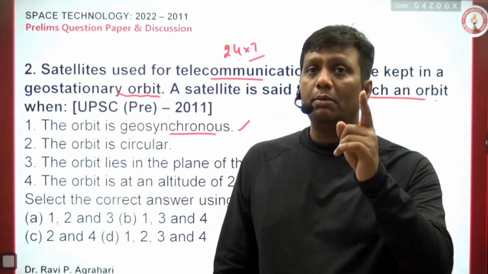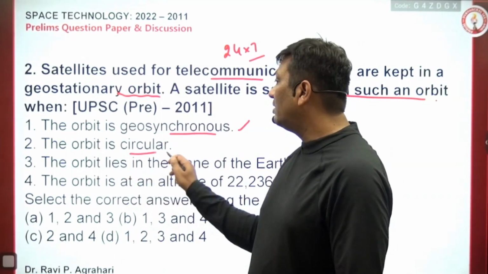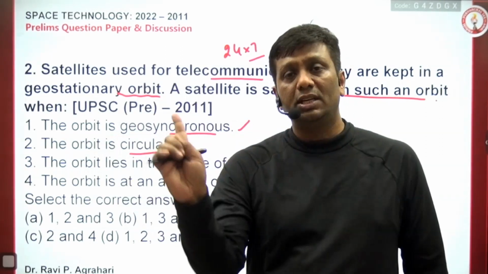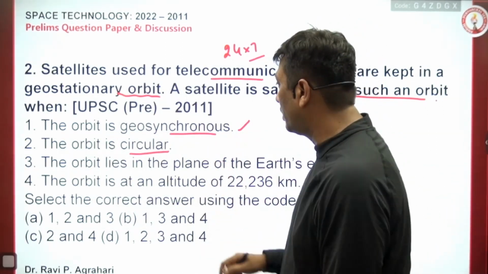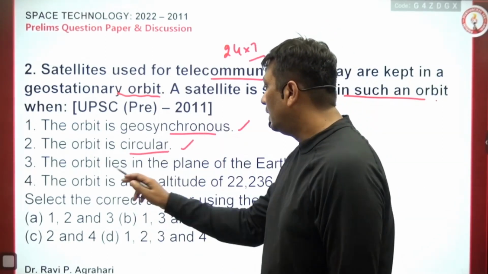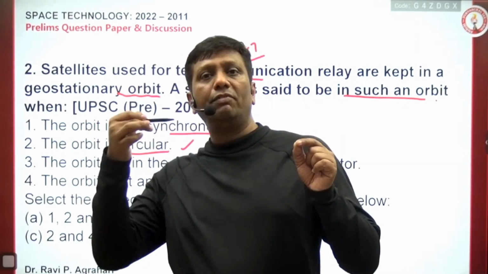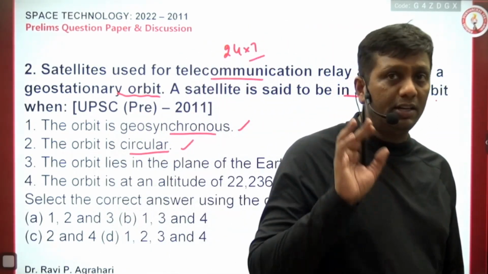I have dictated this in my classroom program, even in the application-based classes. The orbit is circular. Always remember, guys, the geostationary satellite orbit is circular, not elliptical or any other orbit like a transfer orbit. So it is a circular orbit. The third one: the orbit lies in the plane of the equator. Exactly, guys, the satellite always lies in the plane of the equator, whatever the inclination with respect to the location of any country.